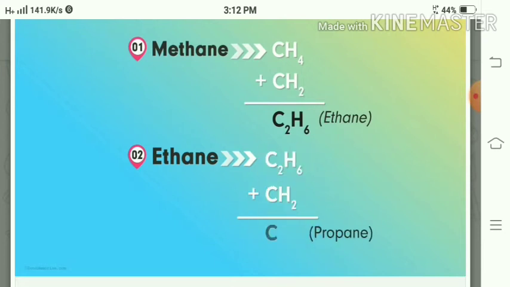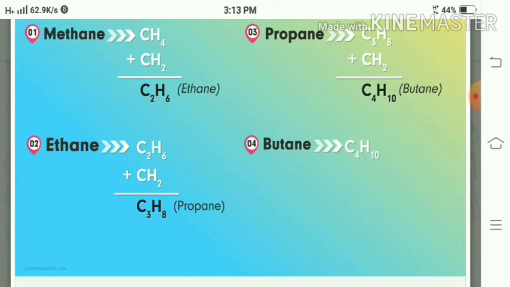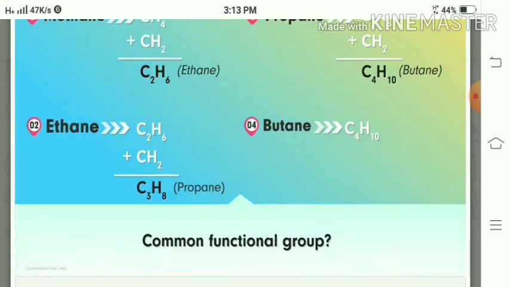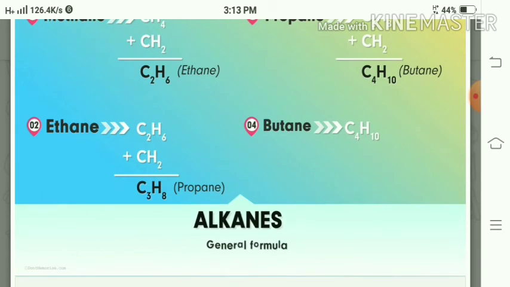Ethane plus CH2 group gives propane. If in propane we add in the same way a CH2 group, that is a methylene group, we get butane, C4H10. And in butane, C4H10, if we add a CH2 group, we get pentane. In the same way, we get the next compounds in the sequence, that is in the series.